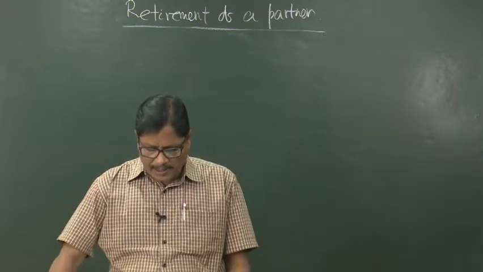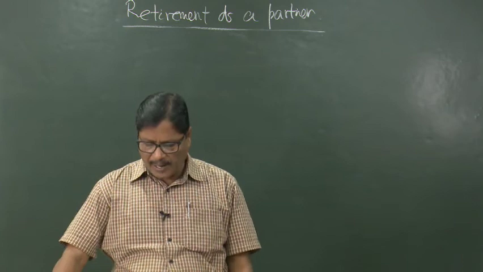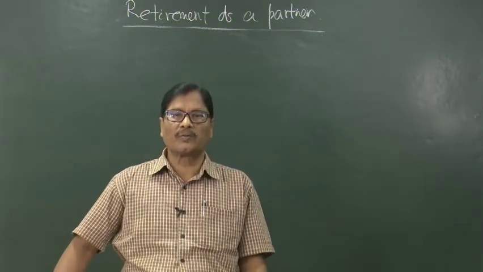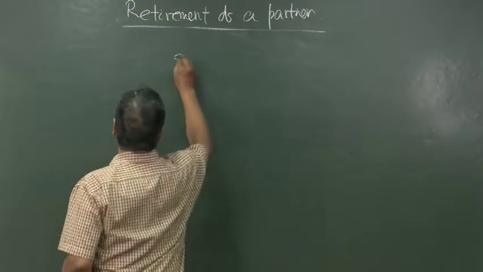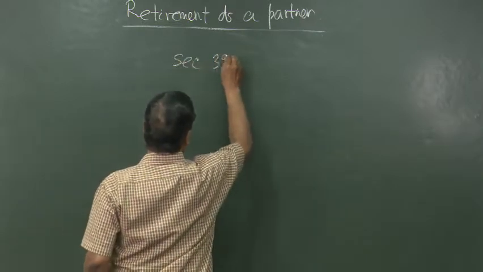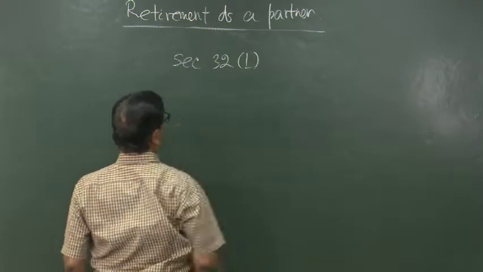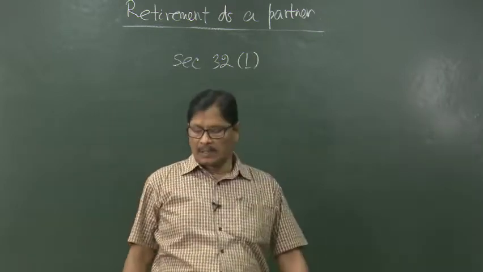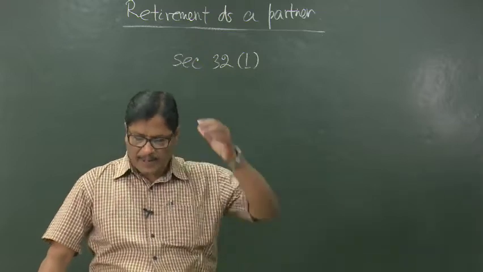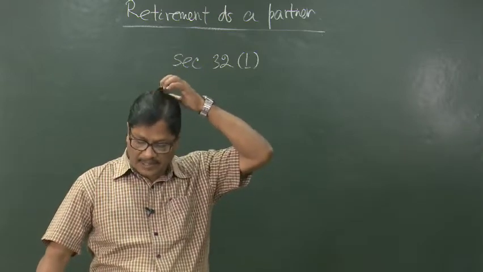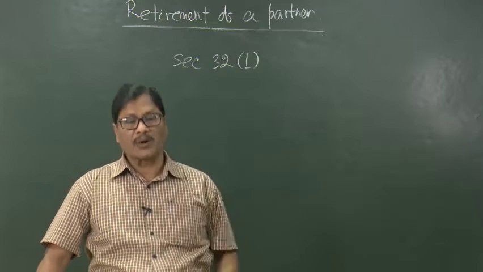Now, when a partner retires, that will be governed by Section 32, subsection 1 of the Indian Partnership Act. A partner can retire from the partnership firm in any of the following three ways.